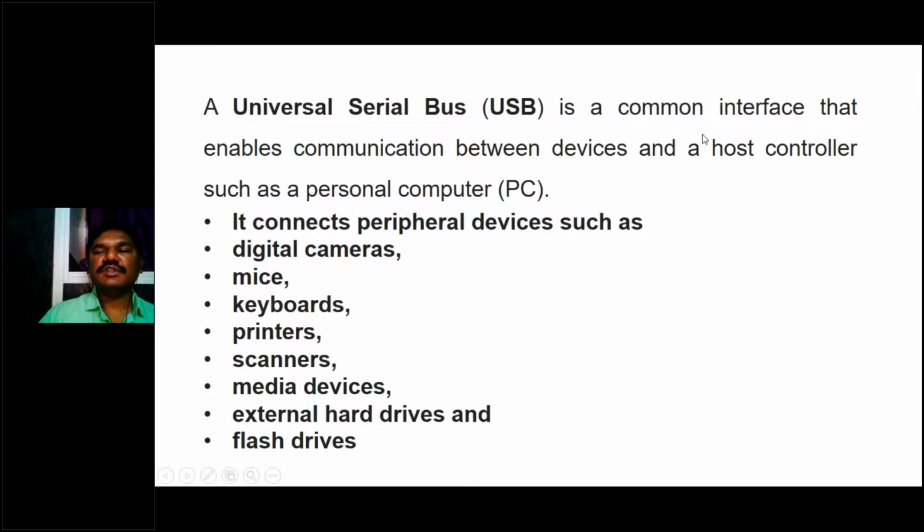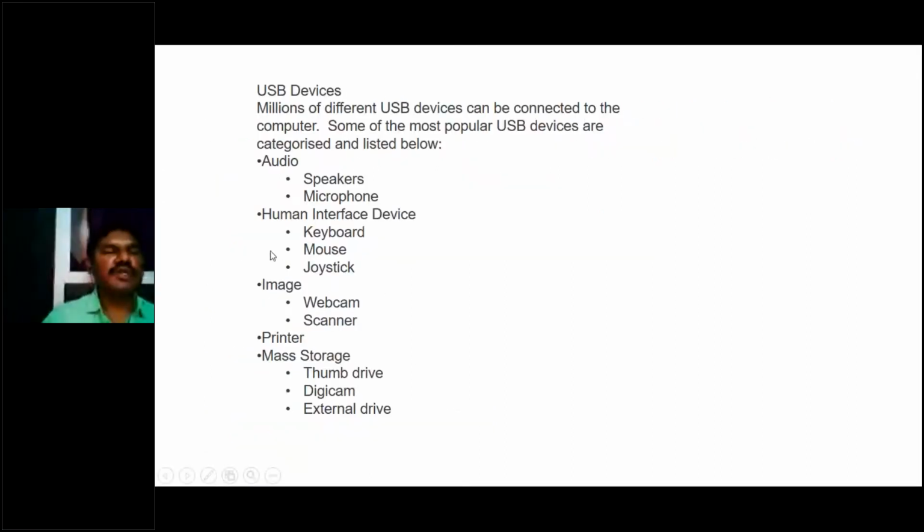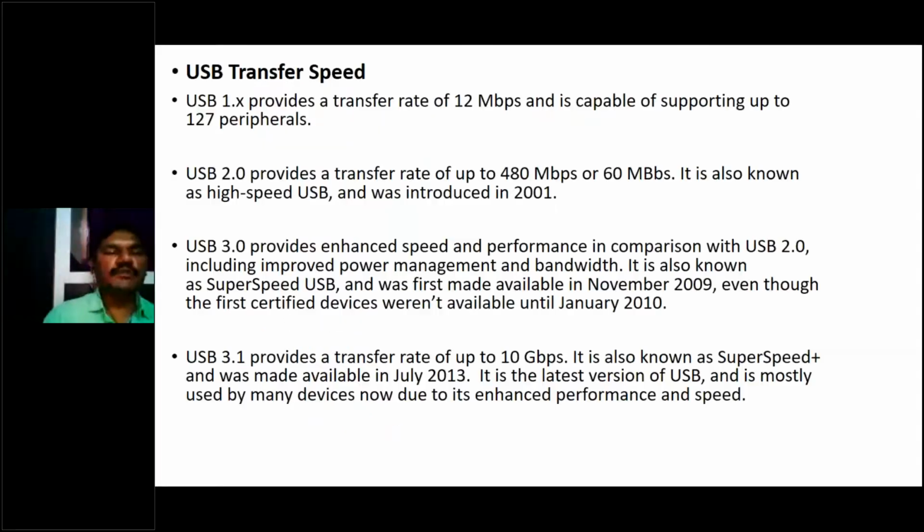Right. A Universal Serial Bus is a common interface that enables communication between devices and a host controller, such as a personal computer. It connects multiple devices such as, see here, digital cameras, mouse, keyboard, printer, scanner, media devices, external hard drives, and flash drives. USB is also connected to audio devices, human interface devices, webcams, printers, and mass storage devices, and all are used to connect through USB, with different speeds of operation.